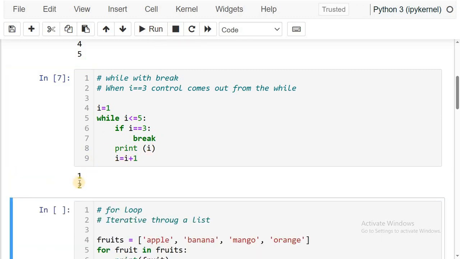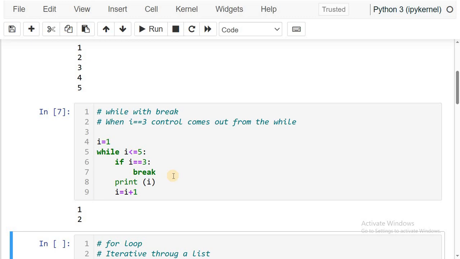See the output: 1 and 2 only, because when the I value reaches 3, the control comes out from the while loop. So the remaining iterations will be cancelled. The third iteration, fourth iteration and fifth iteration will be cancelled. That is the importance of the break statement. Here we are implementing break with a while loop.